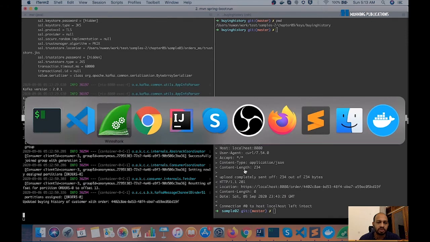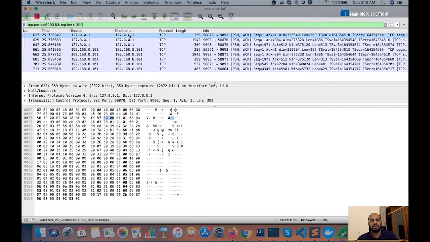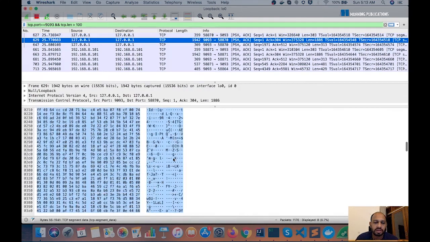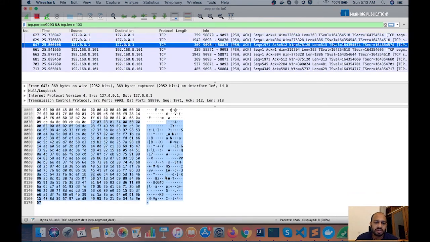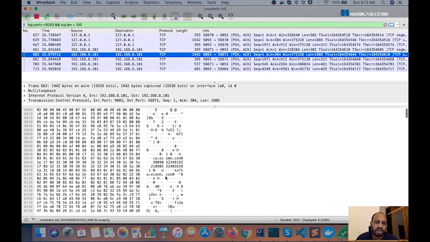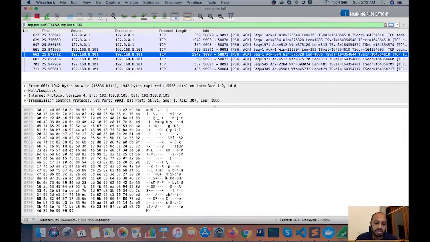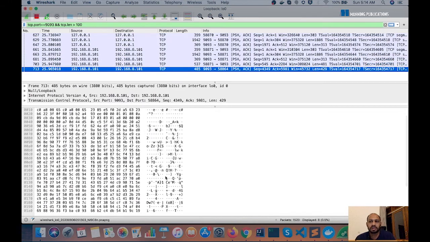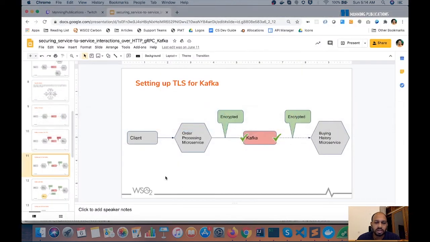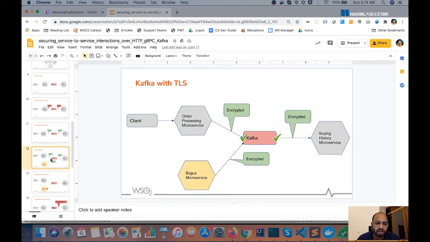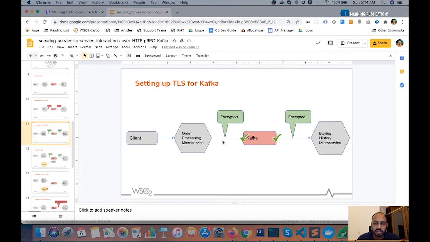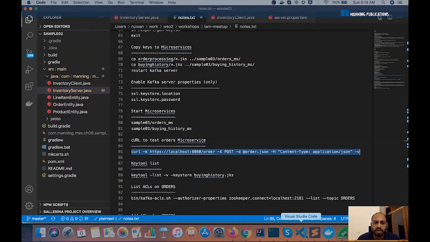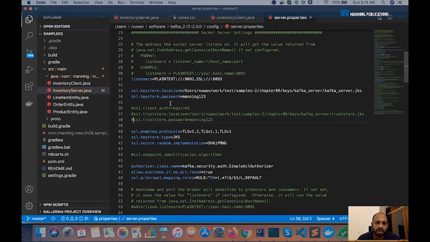Now this time if we go to the packet capture, we can see there are some other messages going on as well for SSL related. If we take a look at these messages, you can inspect their content and you can see all of them are now encrypted. There's nothing going on in plain text. These are not human readable, so the channel has been encrypted and nobody can sniff the packets going on in the network at the moment. So that's basically how you encrypt the communication channels in Kafka. You have to enable that in the Kafka configuration file here.